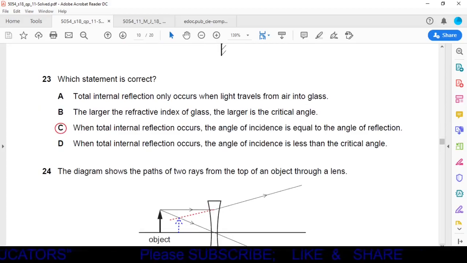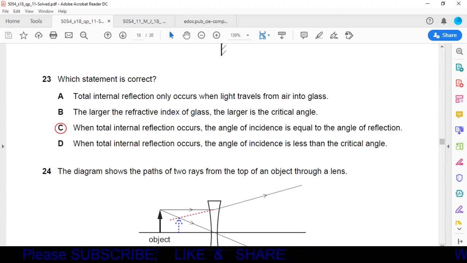Question number 23. Which statement is correct? Option A. Total internal reflection only occurs when light travels from air into glass. No. Total internal reflection can occur when a ray passes from one medium to another. It is not necessary that it should move from air into glass.